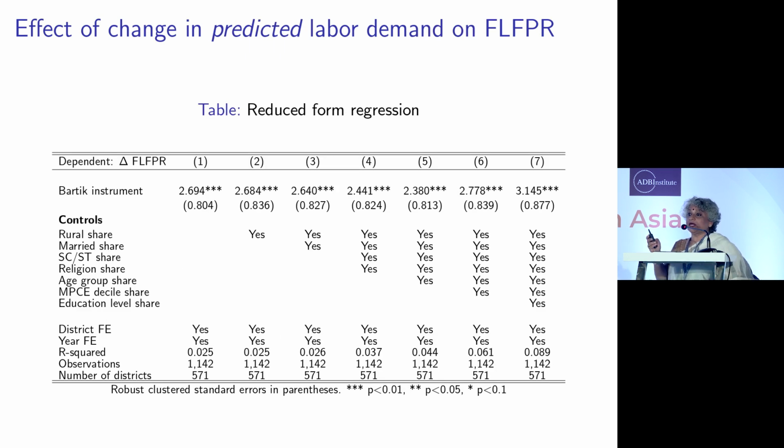So if labor demand had been the same as it was in 2004-5, female labor force participation rate would have been 3.5 percentage points higher than it is today. This is what this is showing. Obviously the prescription is not to go back to agriculture, but to say that if there had been rural employment opportunities available, then that would have actually increased female labor force participation rates.